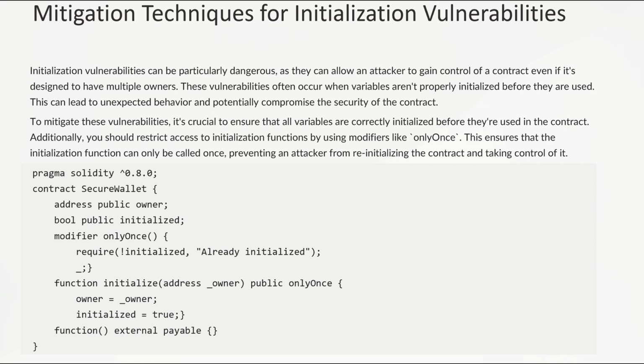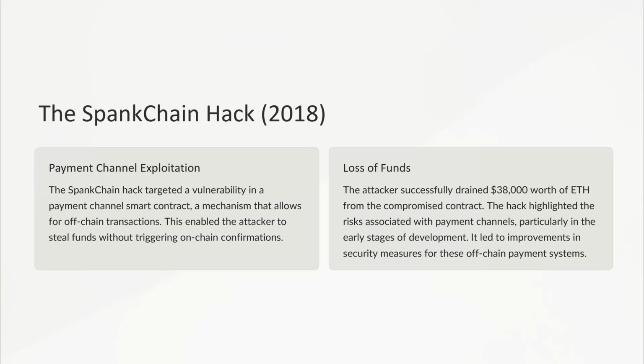To mitigate such vulnerabilities, it's crucial to ensure that all variables are correctly initialized before use. Additionally, we should restrict access to initialization functions by using modifiers like only once. This ensures that the initialization function can only be called once, preventing attackers from reinitializing the contract, as shown in the code here. The SpankChain hack in 2018.